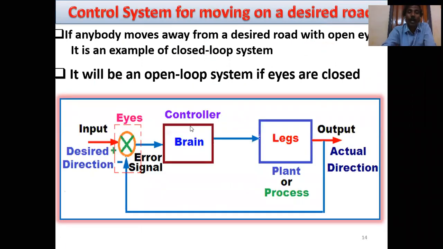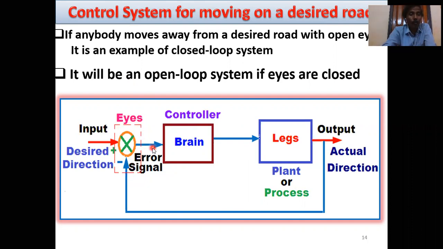And this is the block diagram for open loop and closed loop systems. This is the input, the desired direction, and this is the eyes. This is a comparator, or the summing point. This is the eye, and this signal controls the input and the feedback output.